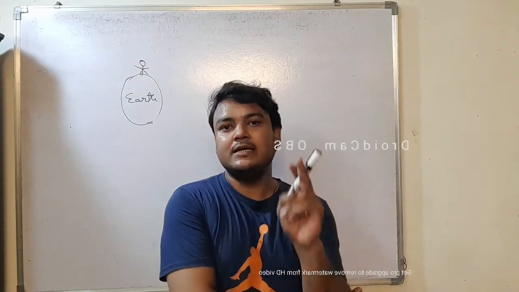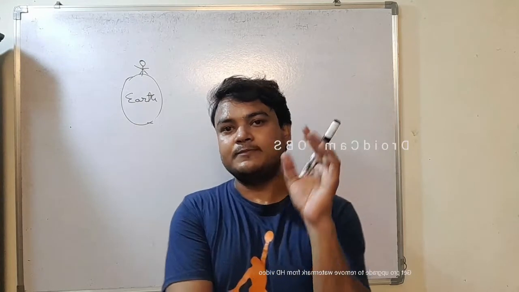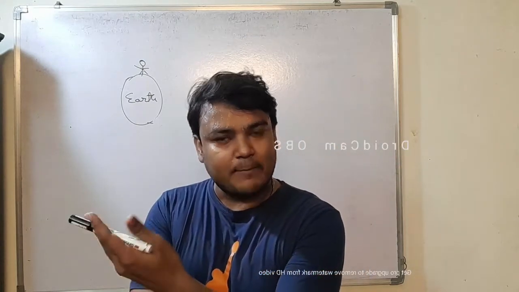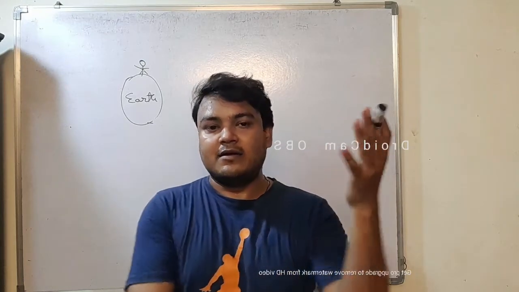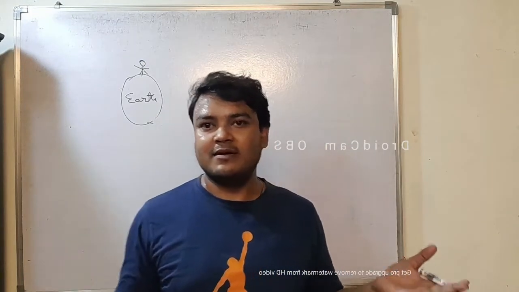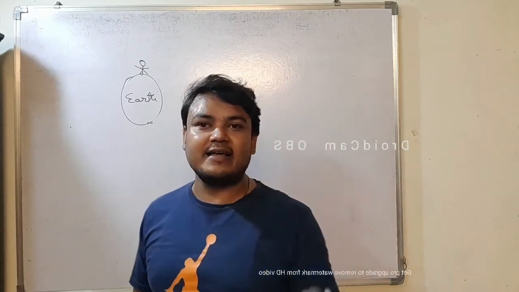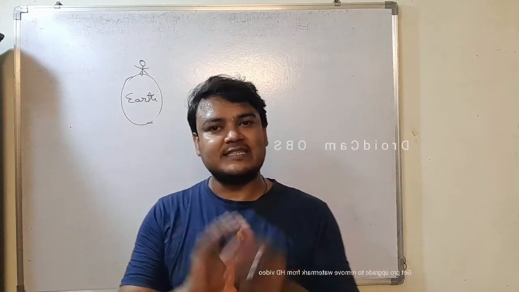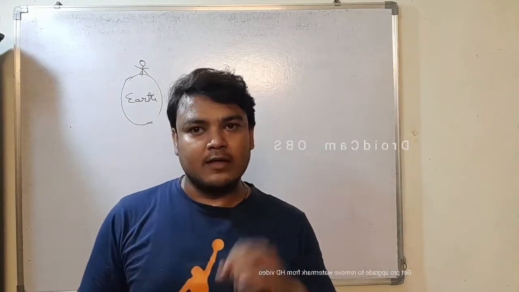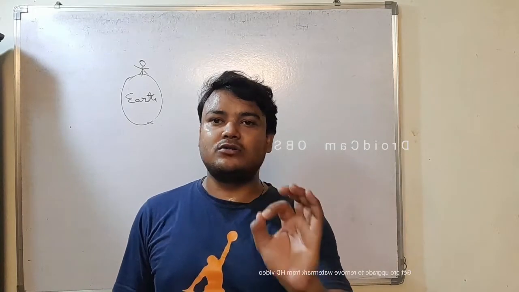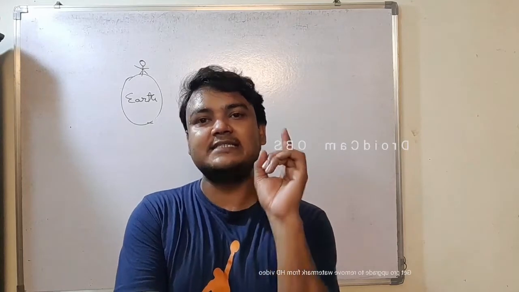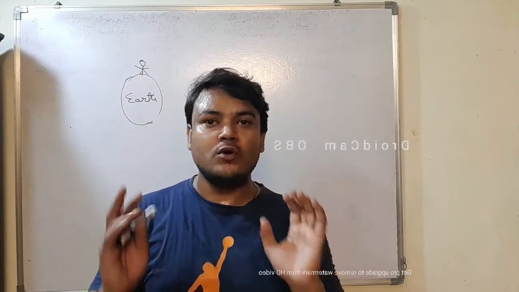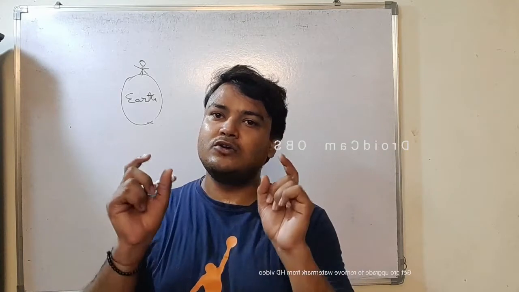That's why we see gravitational pull between planets, between planets and satellites, and like earth is pulling everything towards the earth in its gravitational field. Now what is the gravitational law? The force applied between two objects is directly proportional to the product of two masses.